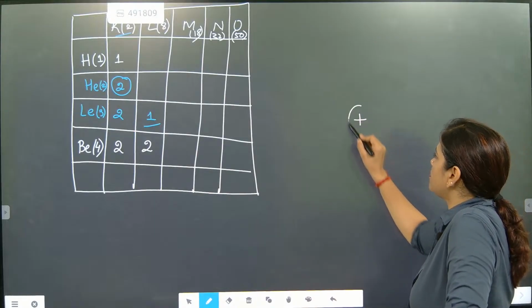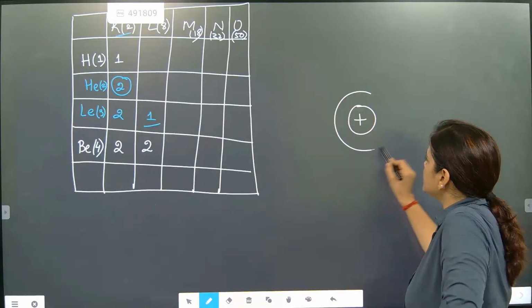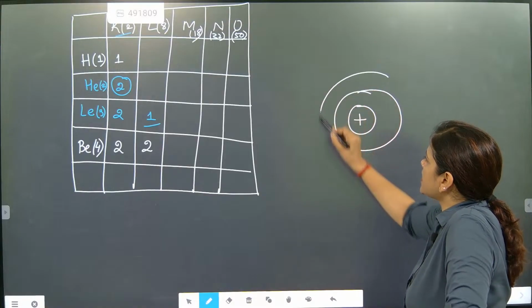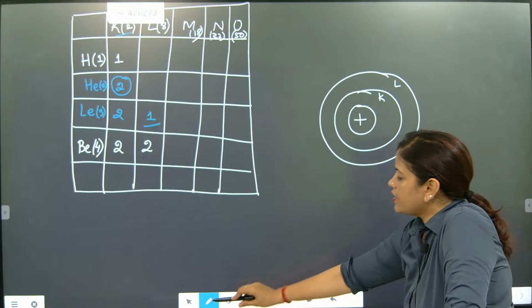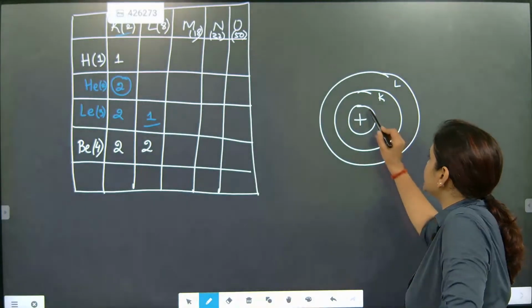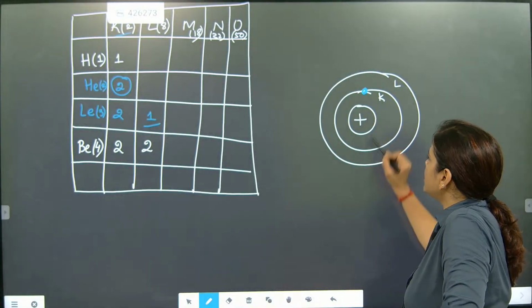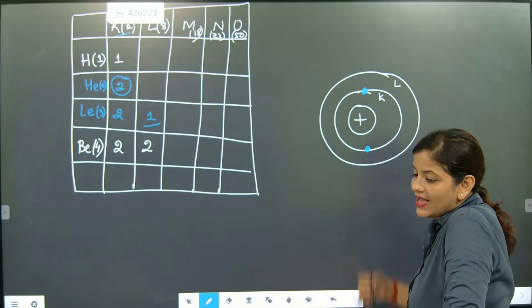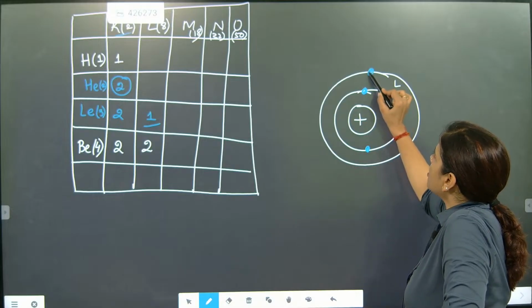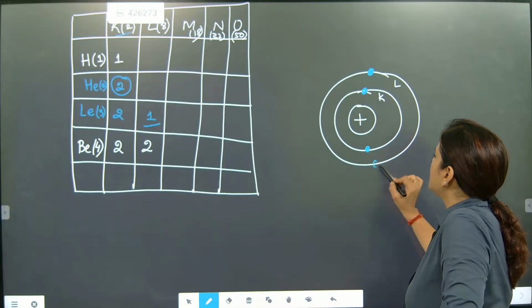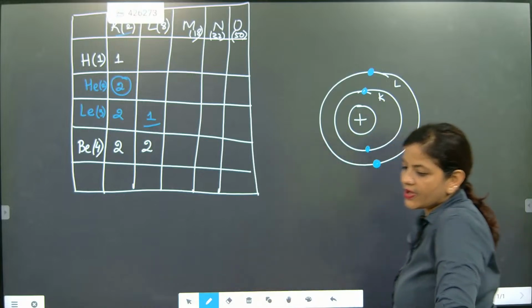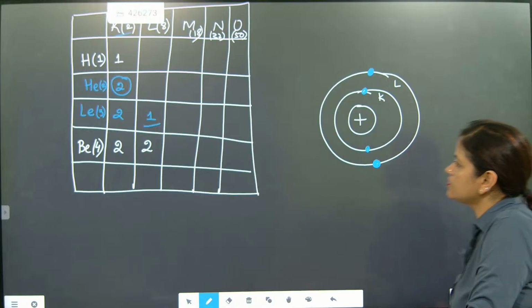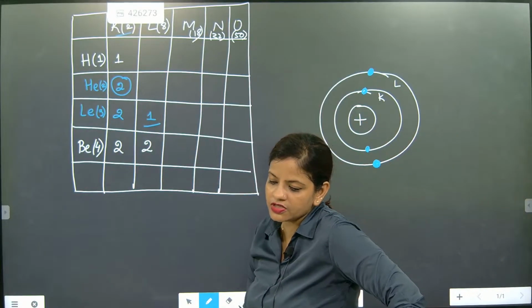So if this is the orbit, and beta, this is the nucleus, and this is the first orbit, and this is the second orbit. We know this is K shell, and this is L shell. So what is the capacity of having electrons in K shell? 2 electrons. So we have 2 electrons satisfied in K shell. L shell, how many electrons capacity is there? So K shell and L shell is having how many electrons capacity?